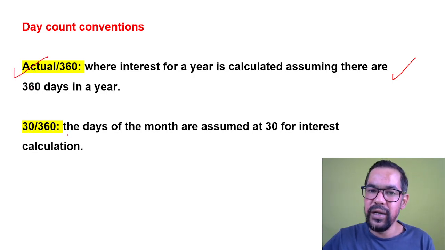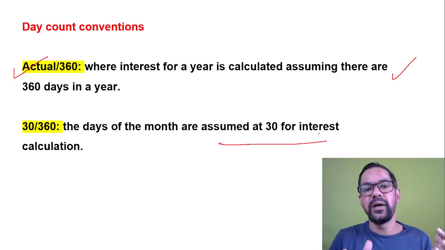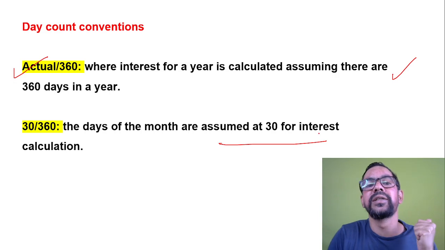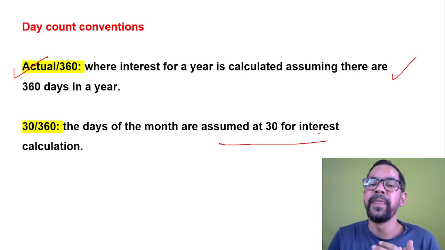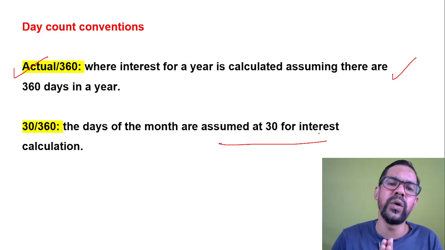Then we have 30/360, as I earlier told you. So we are assuming the days in a month are 30. That is generally known as 30/360. So basically guys, day count conventions are nothing but